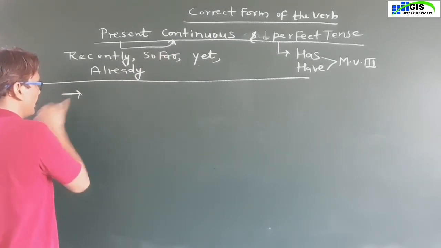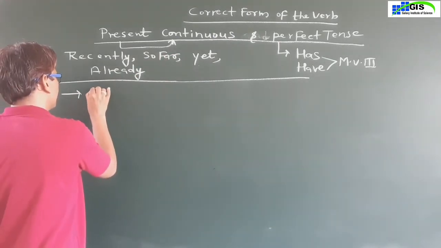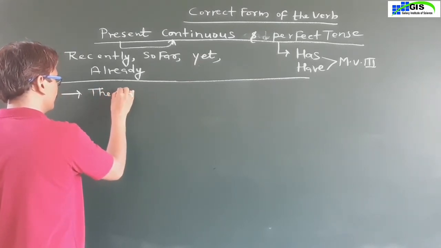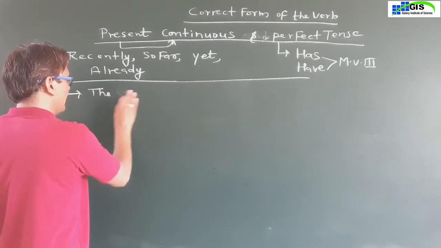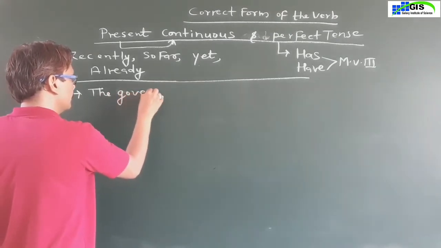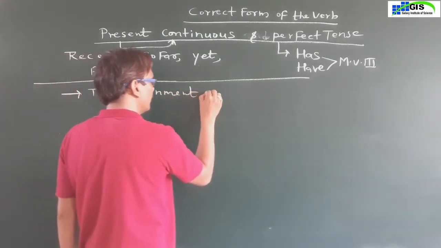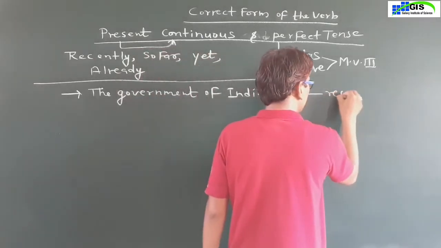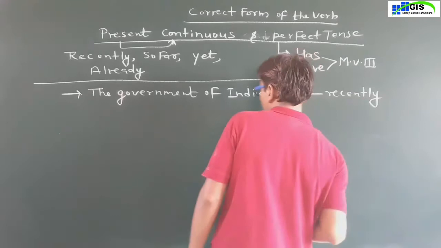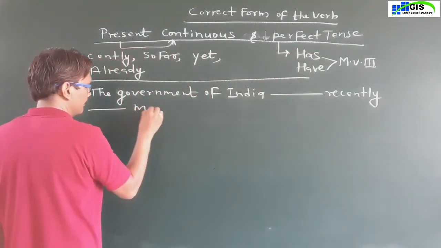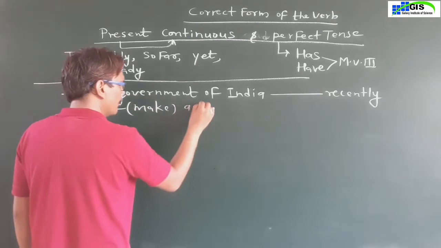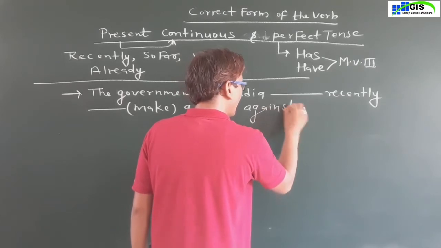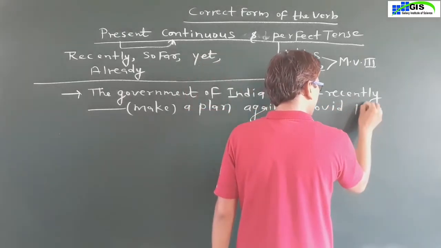The sentence is: the government of India, blank, recently, blank, a plan against COVID-19.